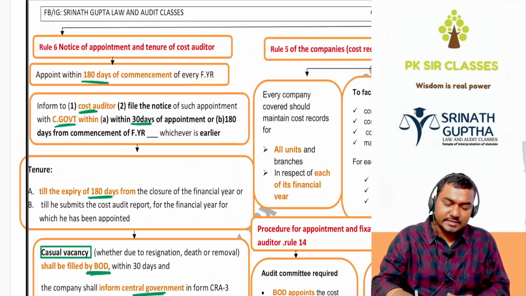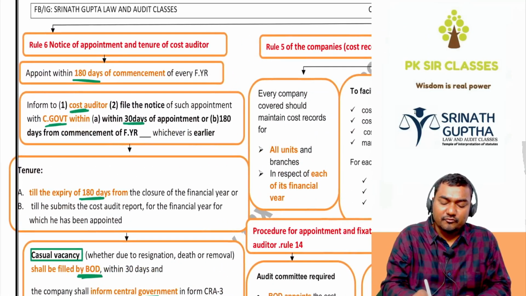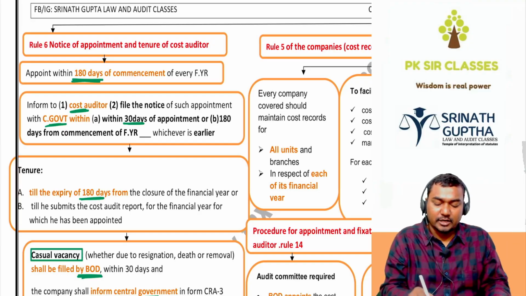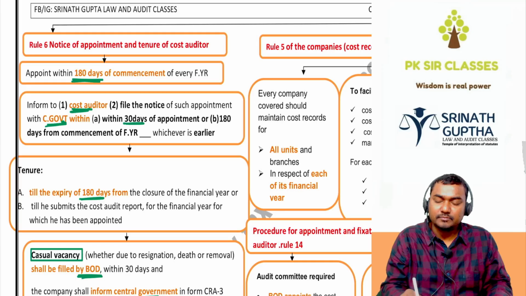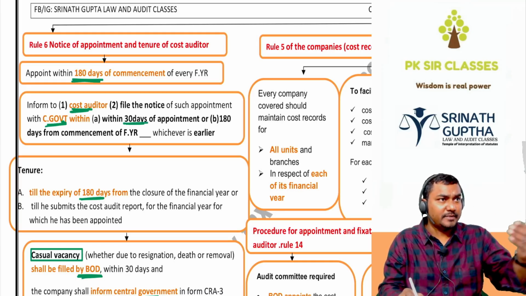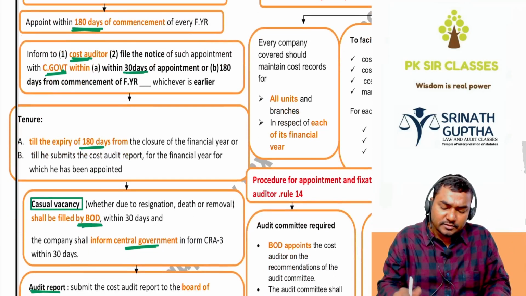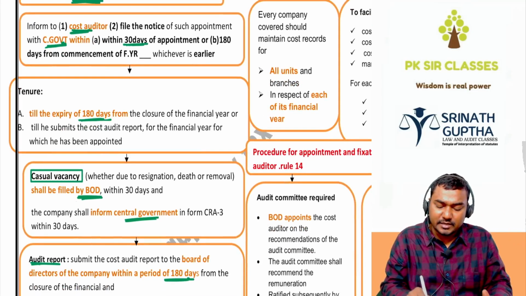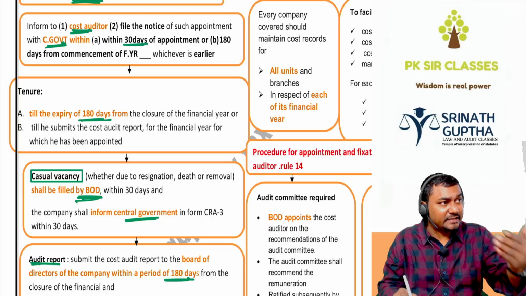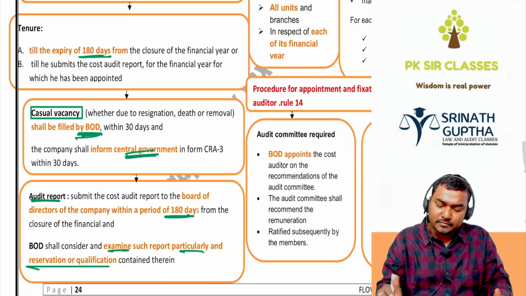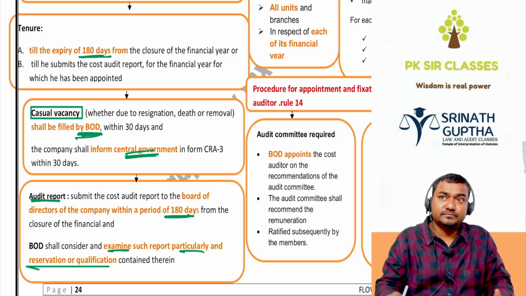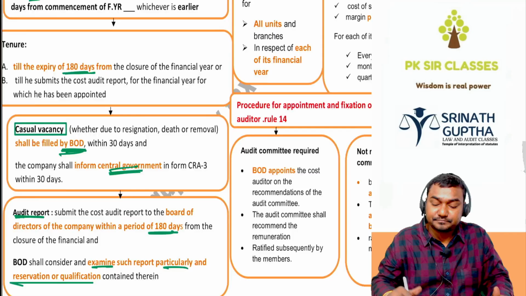So, rule 6, he will be appointed within the 180 days from the commencement of the financial year, and after appointing we have to inform the cost auditor and also the central government within the 30 days. After appointing, inform the central government and auditor you are appointed. Okay. So tenure is till the expiry of the 180 days in the subsequent year. Casual vacancy is filled by the BOD. After filling the casual vacancy, inform the central government. And the audit report should be given within the 180 days from the completion of the financial year.